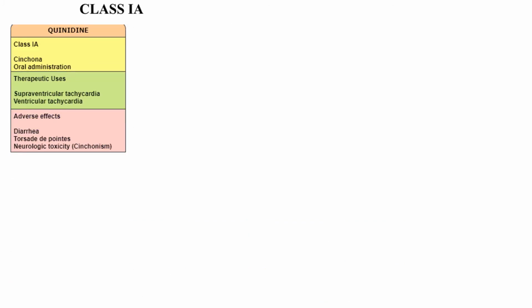So let us see class 1A drugs. The first drug is quinidine. It is basically obtained from the bark of cinchona. Chloroquine is already an anti-malarial drug, and quinidine is also used as an anti-malarial, but it is a weak one. Quinidine is given orally for arrhythmias. The therapeutic uses are supraventricular tachycardia and ventricular tachycardia.